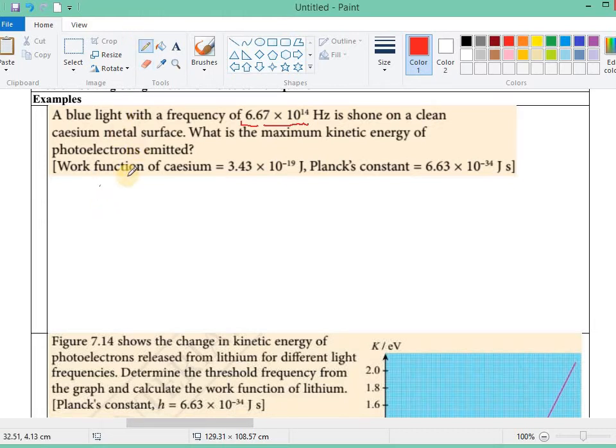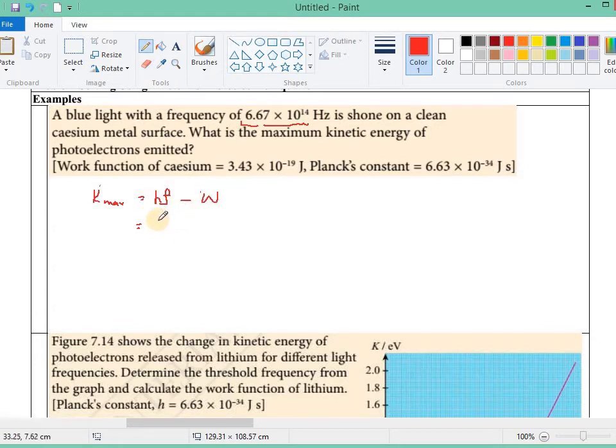No. Okay, I think it's better to use the equation for the Einstein photoelectric theory. Okay, so the maximum kinetic energy will be equal to the energy of the photon minus the work function. Okay, all right. So you can use this, or you can just write W also.